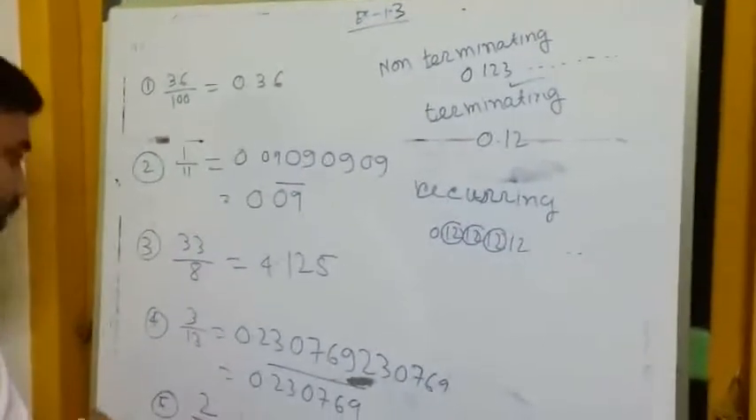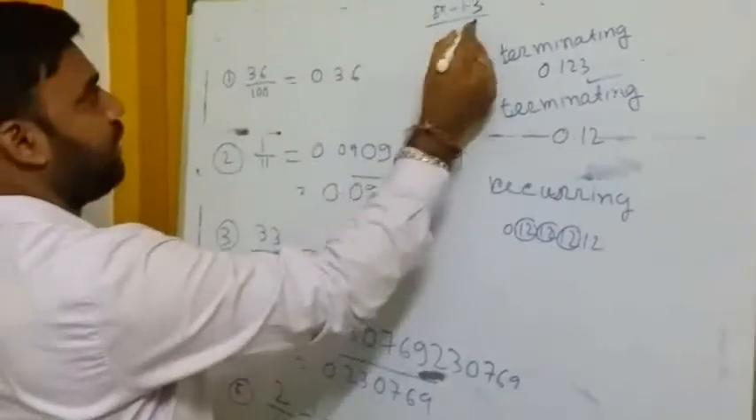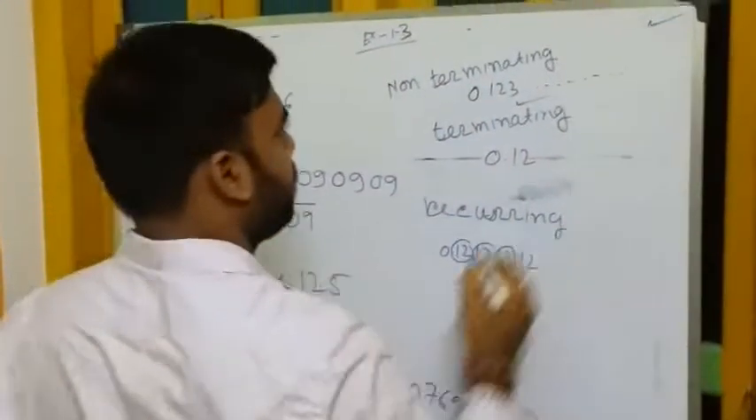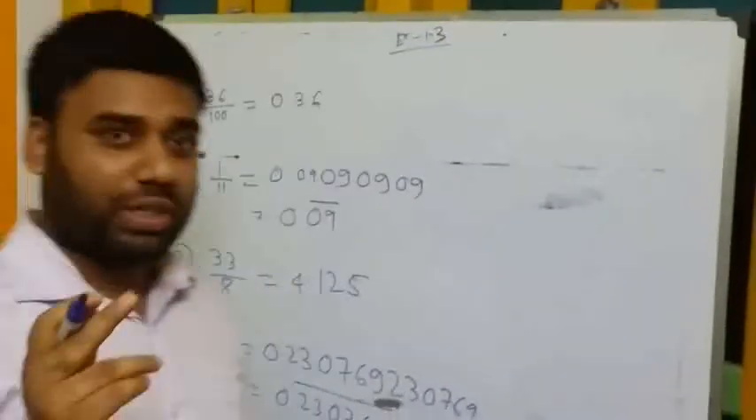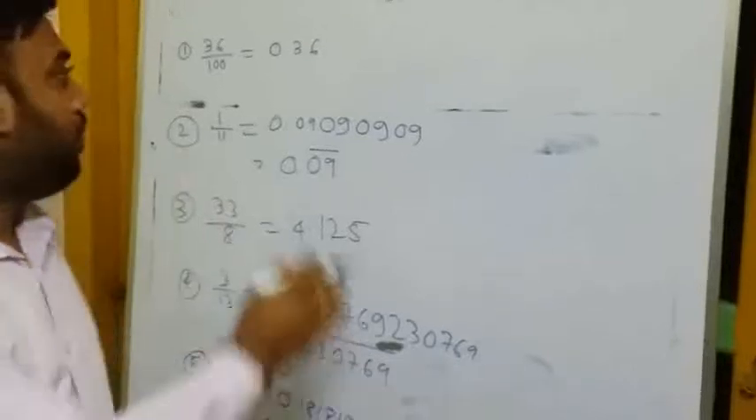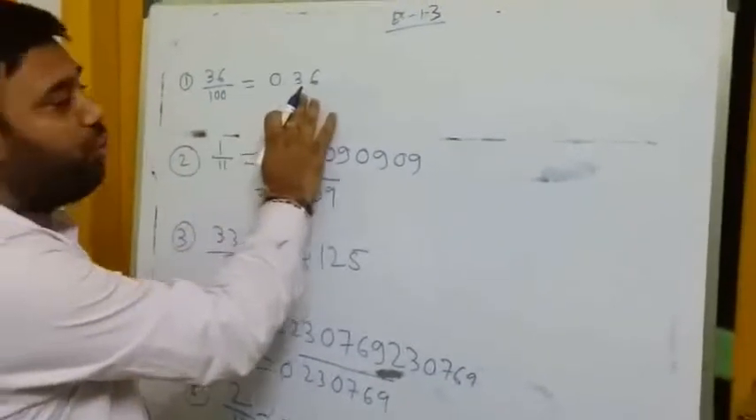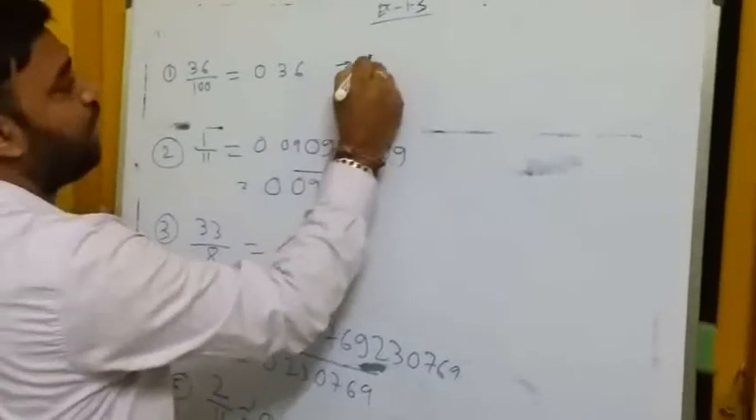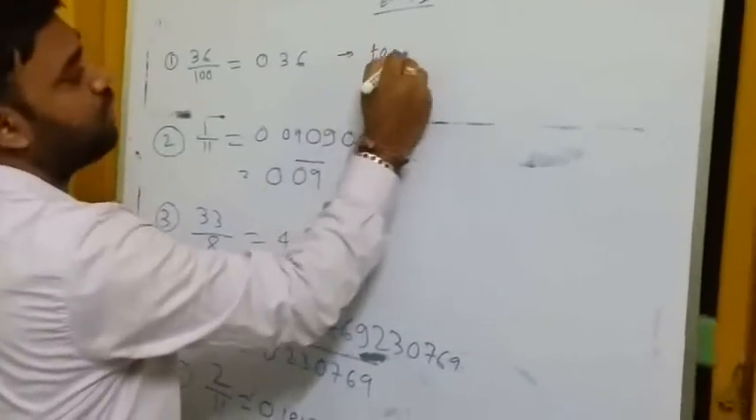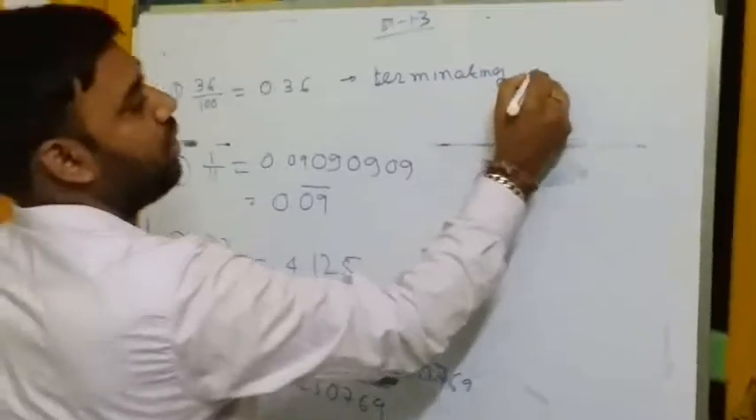In exercise 1.3, the first term is 36 by 100. We have to classify the type of these decimals. 36 by 100 means 0.36, which has an end, so it is a terminating decimal.